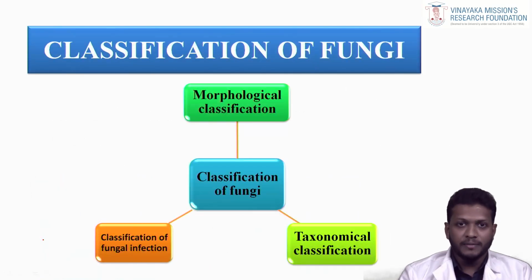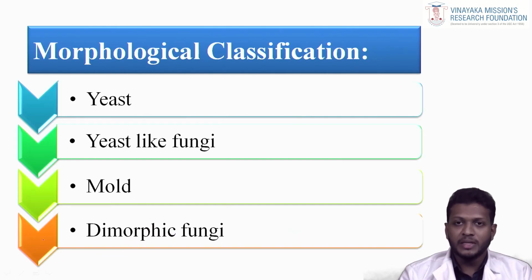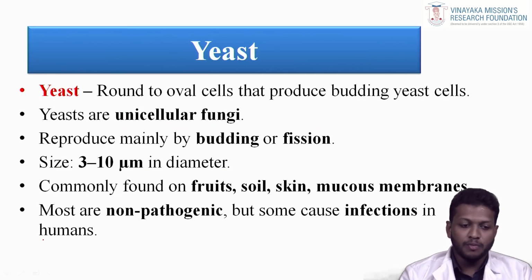The classification of fungi: the morphological classification, the taxonomical classification, and the classification of fungal infection. First we will look at the morphological classification. Morphologically, fungi are classified into yeast, yeast-like fungi, molds, and dimorphic fungi. First, the yeast. What is yeast? Yeasts are round or oval cells that produce budding yeast cells. Yeasts are unicellular fungi, whereas molds are multicellular fungi.